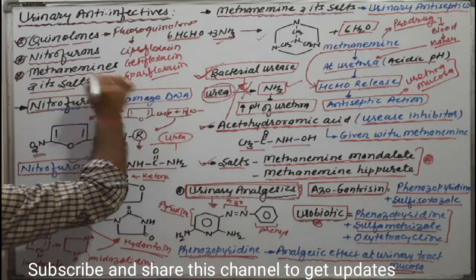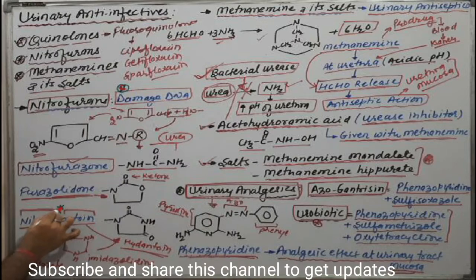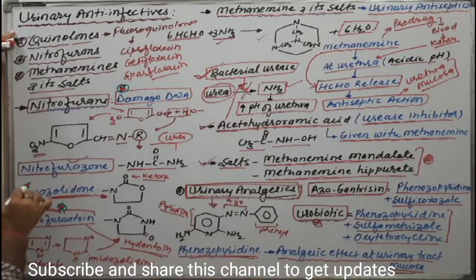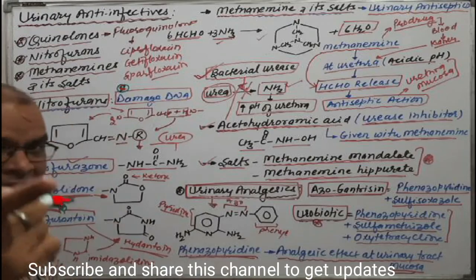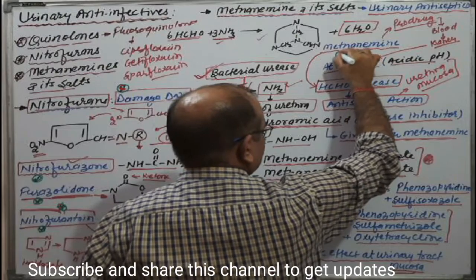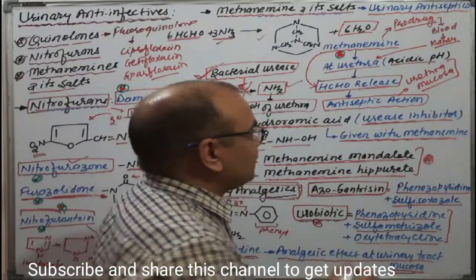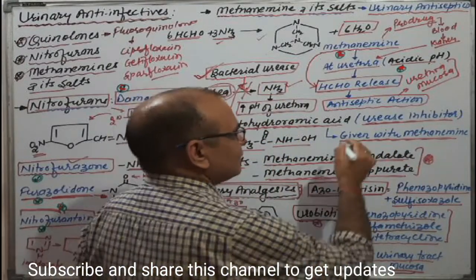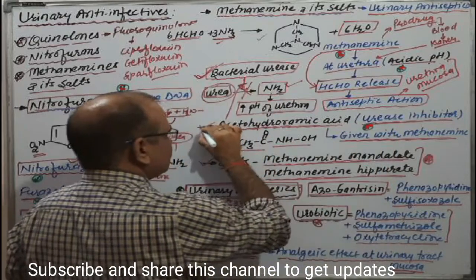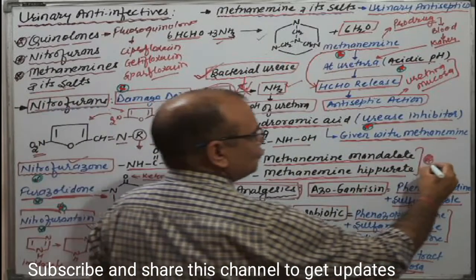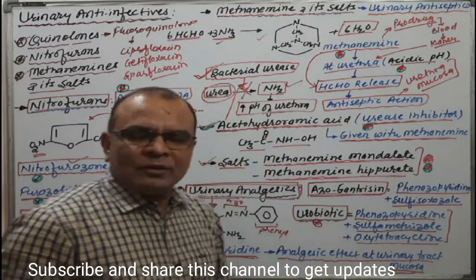Nitrofurantoin's mechanism of action, that is damaging bacterial DNA. Next, which are the urinary anti-infectives? That is nitrofurazone, furazolidone, and nitrofurantoin. Which one acts as a urinary antiseptic? That is methenamine. And which pH does it require? Acidic pH. Which one is the urease inhibitor? That is acetohydroxamic acid. In which forms is methenamine given? In two forms, mandelic acid salt as well as hippuric acid salt.